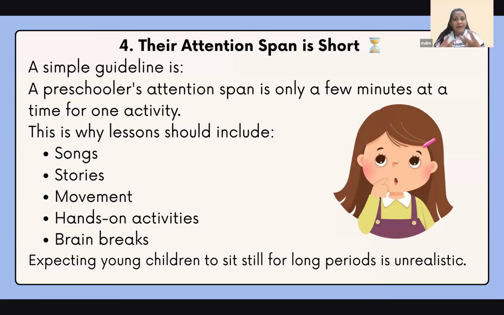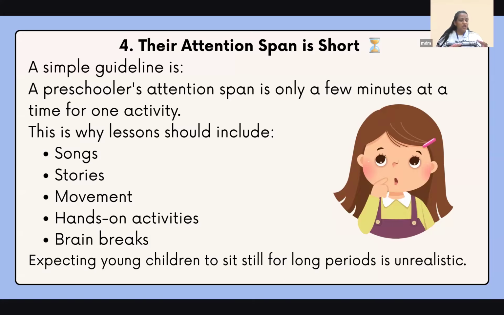So why do we need some activities where they are occupied, where more than one sensory organ is occupied? If you're going to make a toddler sit in front of the screen, do you expect them to just listen to me? Even though how interesting my presentation may be, will they sit?